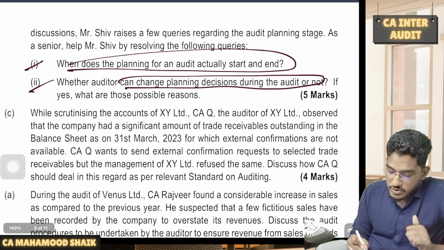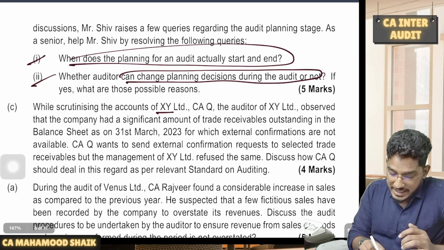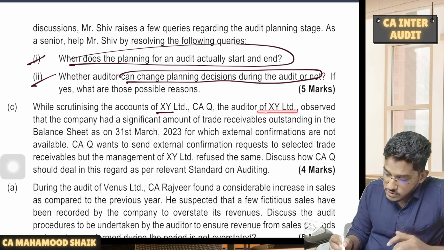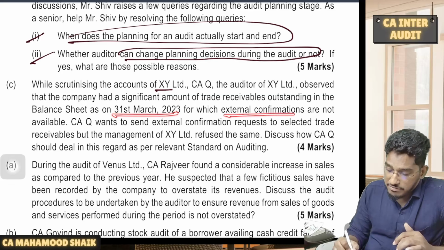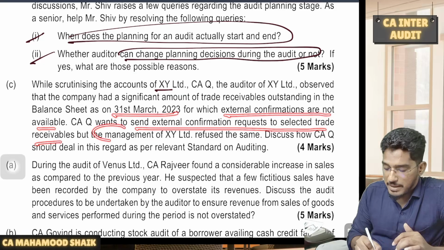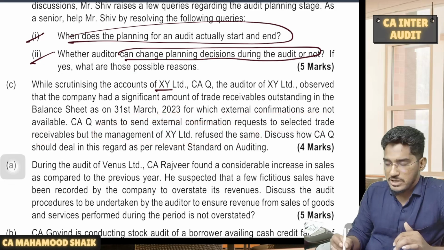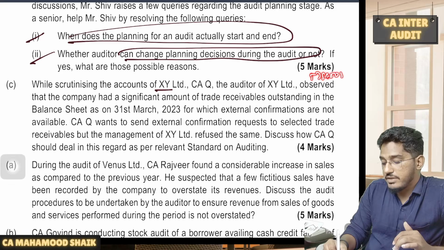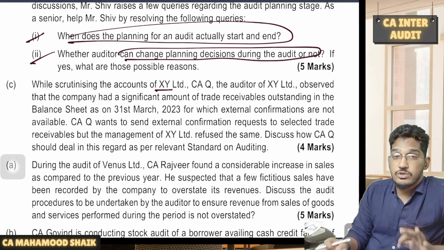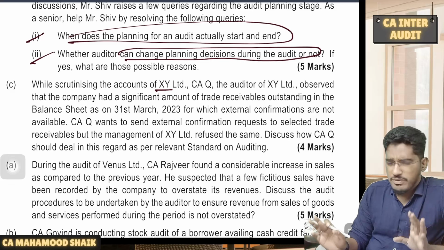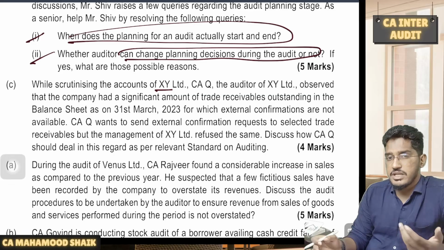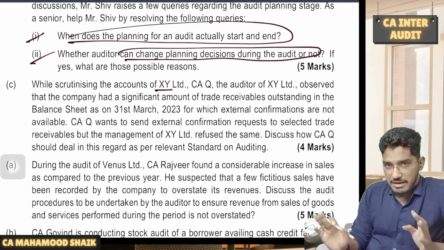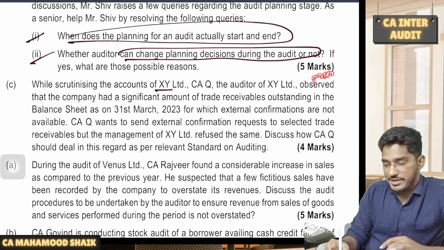Next one. While scrutinizing the accounts of XY Limited, the auditor observed that the company had a significant amount of trade receivables outstanding in the balance sheet as on 31st of March, for which external confirmations are not available. The auditor wants to send an external confirmation request to select trade receivables, but the management refused. Many times I have asked this question in the past also. This is a question as per SA 505. There will be a paragraph, management's refusal to allow the auditor to send a confirmation request. Very simple, straightforward question. You have to discuss with the management the reasons, and understand the reasons. If there is valid justification, try to perform alternative audit procedures, so that we have that paragraph from SA 505. You have to write it here.